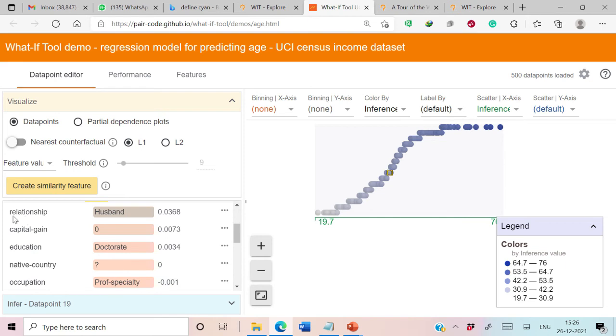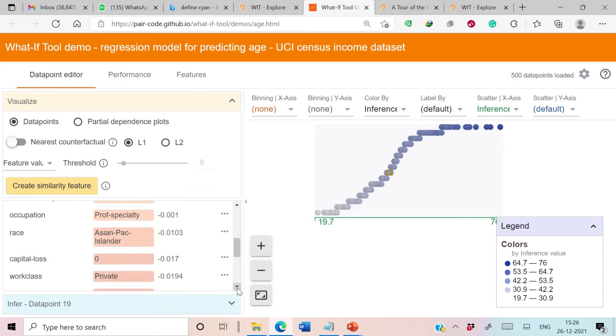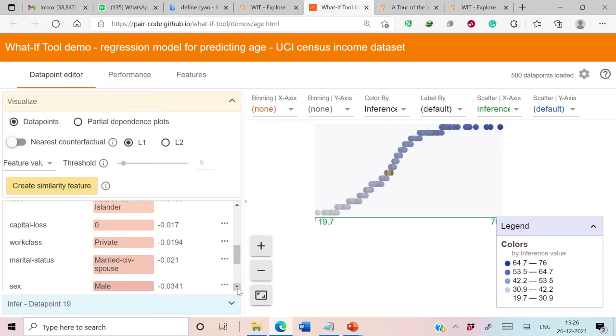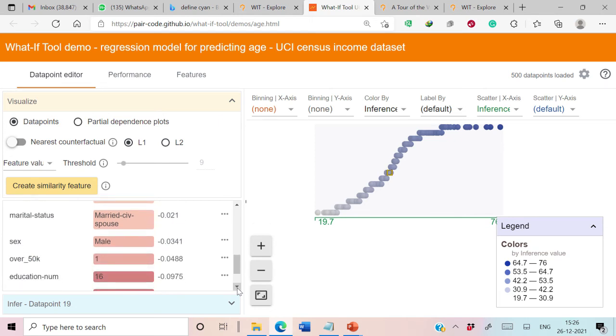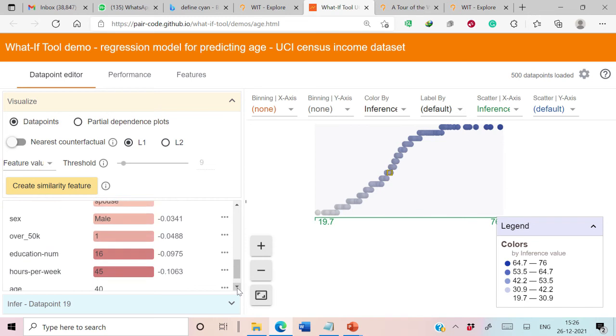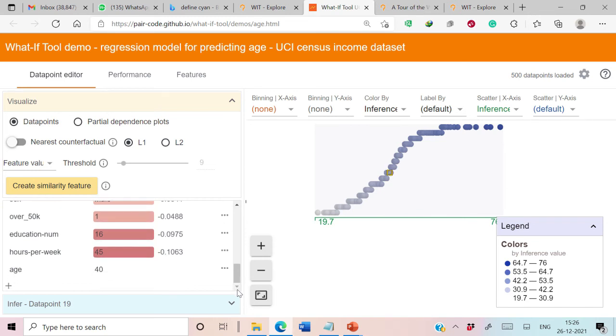In this dataset, we have attributes like relationship, capital gain, education, native country, occupation, race, capital loss, work class, marital status, sex, over 50K, education, hours per week, and age.